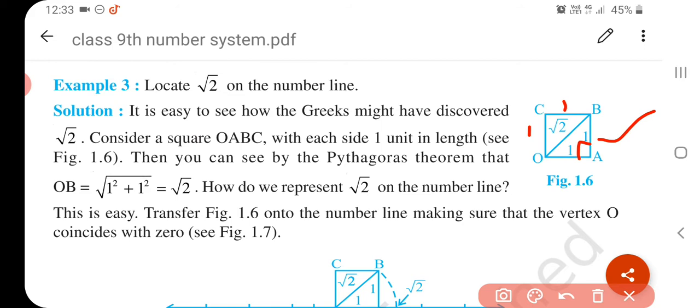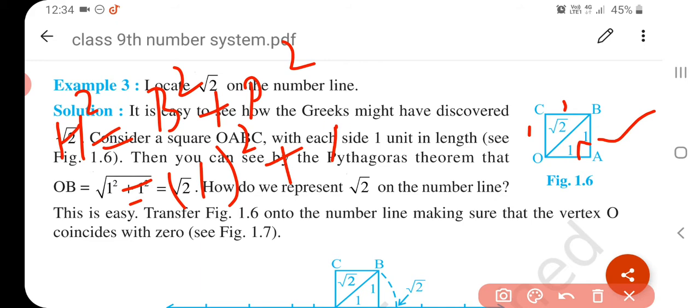Okay, so if we apply the Pythagoras theorem, then what is the Pythagoras theorem? Base square plus perpendicular square is equal to hypotenuse square. Means we write hypotenuse square is equal to base square plus perpendicular square. Okay, what is base? Base is 1 square. What is perpendicular square? 1 square. So we easily find the hypotenuse.